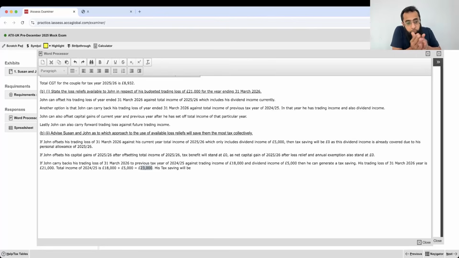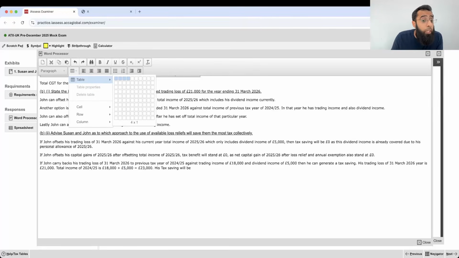When you remove 21 from the 23 total income, the remaining income will be only 2,000, so his personal allowance will get wasted. And since dividend income is also involved, you have to deal with two sets of tax rates. So I think it's very difficult for a student to deal with this situation directly.